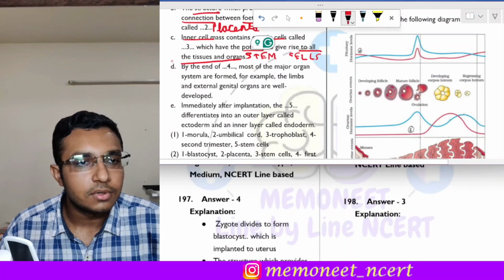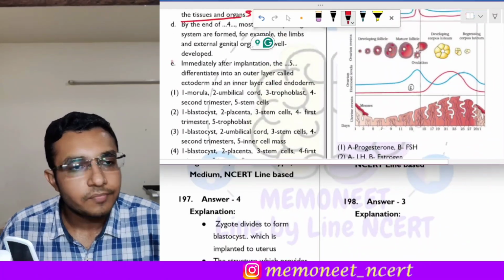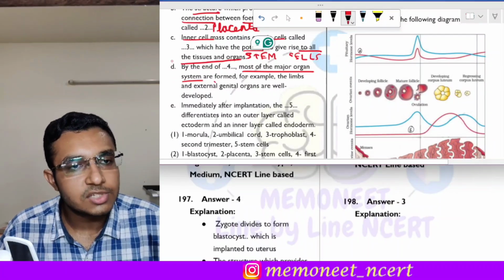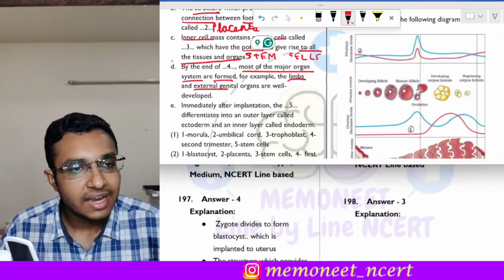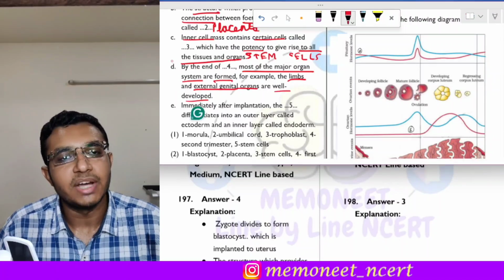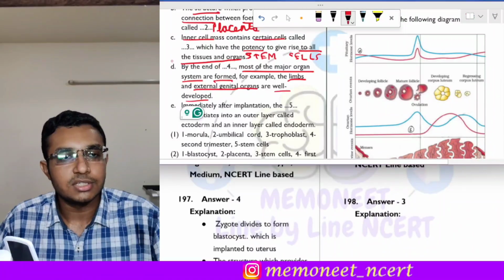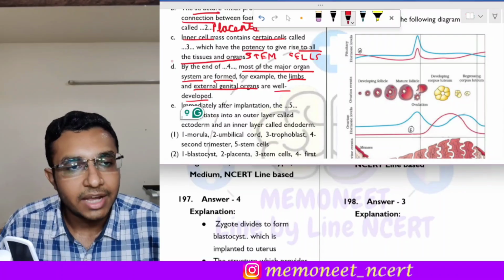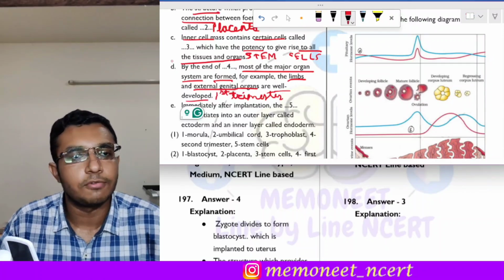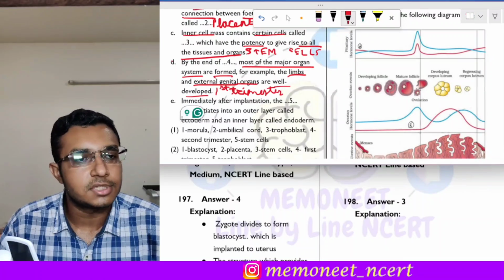Then fourth is that by the end of dash most of the major organ systems are formed. For example, limbs and external genital organs are well developed. So by the end of which period are the major organ systems formed? By the end of the first trimester all the major organ systems are formed. So fourth will be the first trimester.